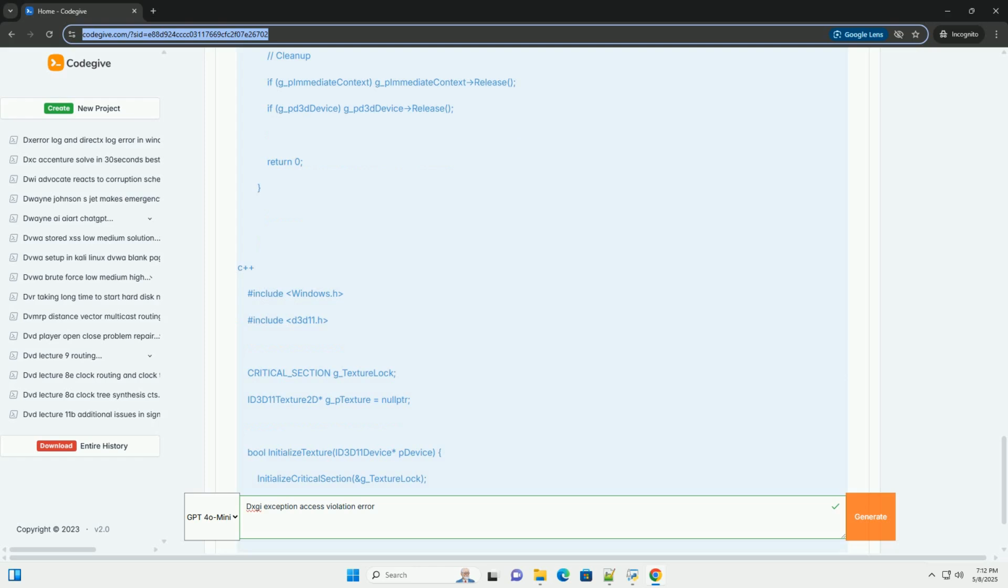8. Driver updates. Although less common, a bug in the graphics driver could potentially lead to access violations. Try updating to the latest graphics driver from the GPU vendor's website: NVIDIA, AMD, or Intel. 9. Minimal reproducible example. If you're struggling to find the cause of the error, try to create a minimal, self-contained example that reproduces the problem. This will make it easier to isolate the issue and share it with others for help.